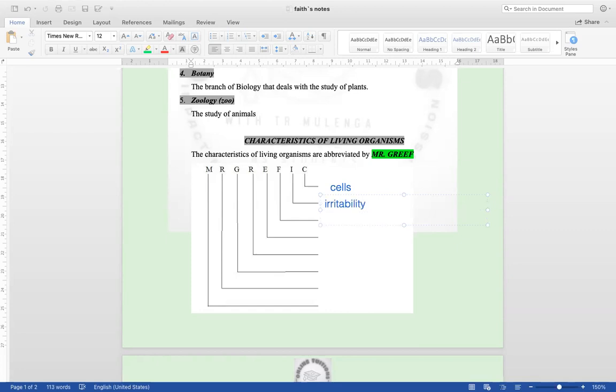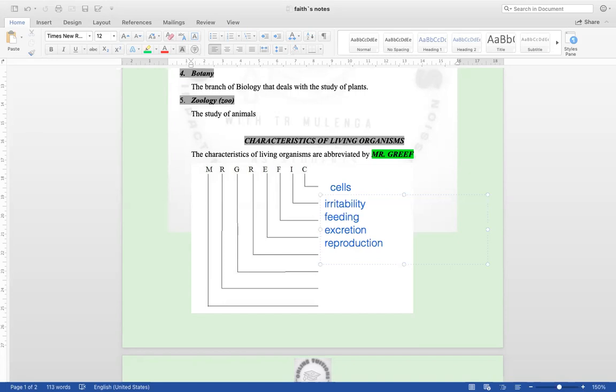Then F stands for feeding. We should be able to feed the little ones. E stands for excretion. Then the other one, R, stands for reproduction.